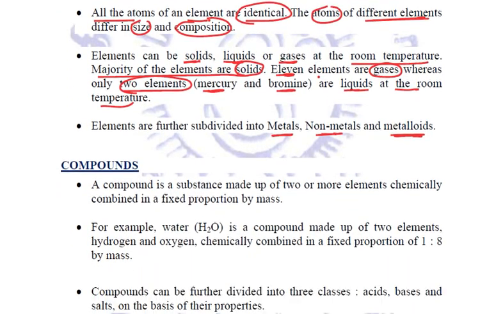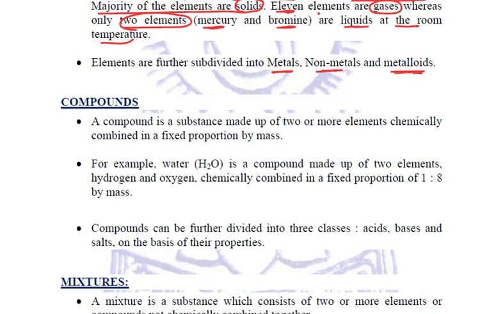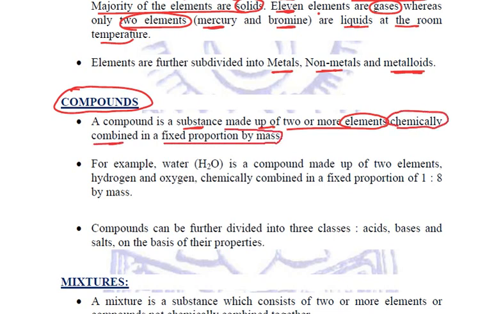Next type of pure substances we said are the compounds. Now, what exactly are compounds? A compound is a substance which is made up of two or more elements chemically combined in a fixed proportion by mass. So all these words are quite important in the definition of compounds.